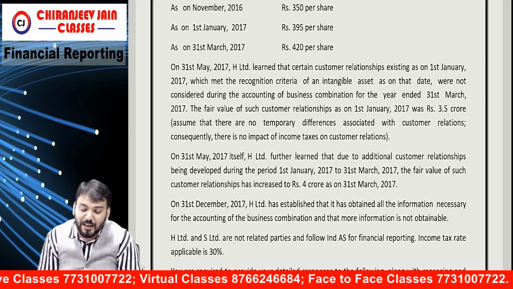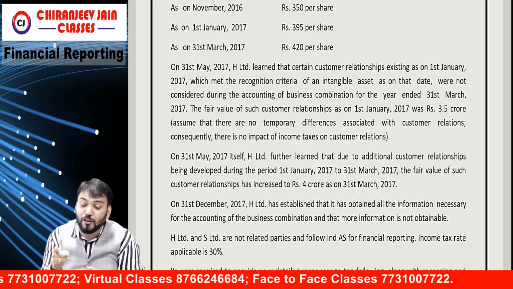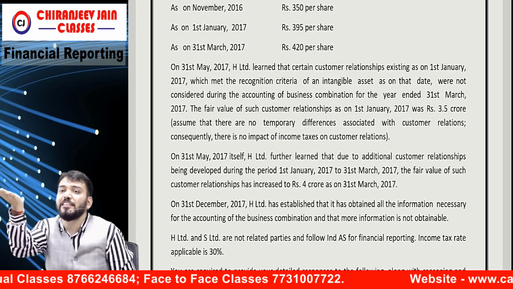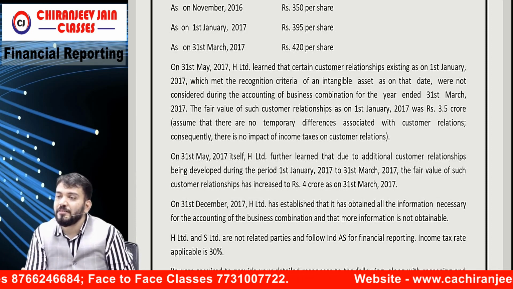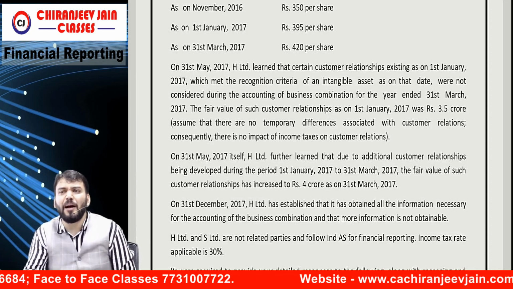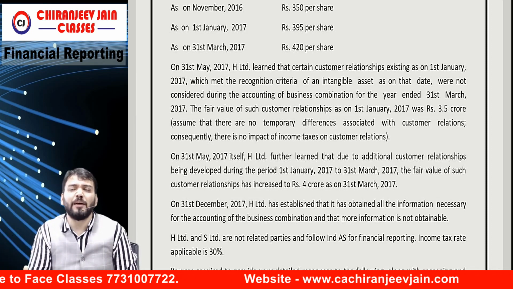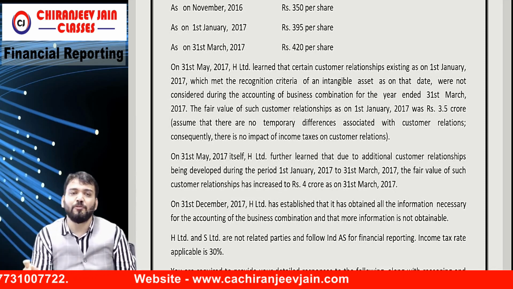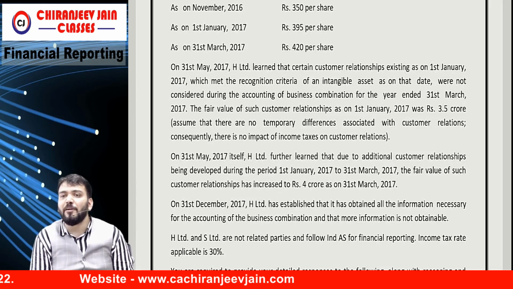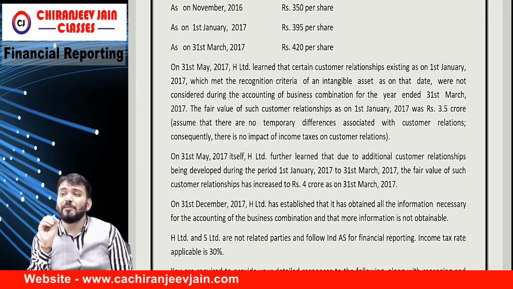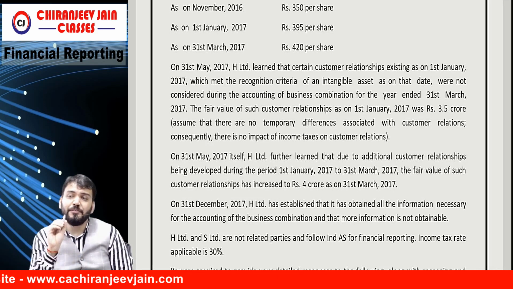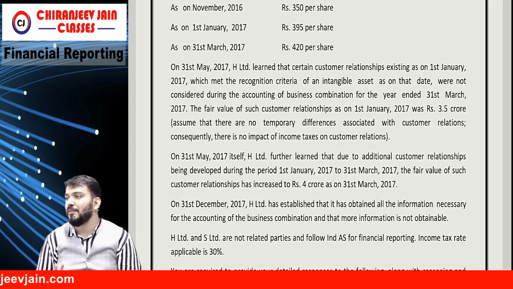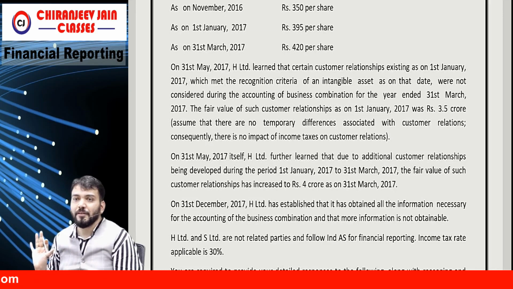The fair value of such customer relationship on 1st January was 3.5 crore. So can I say INA will increase by 3.5 crore? Goodwill will decrease by 3.5 crore. So your adjustment entry will be: customer relationship asset account debit to goodwill, 3.5 crore. Understood? Correct?